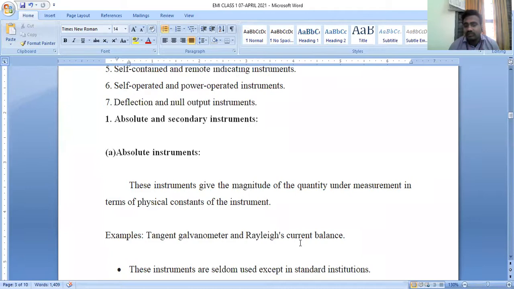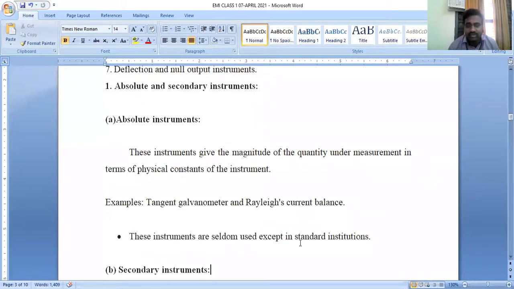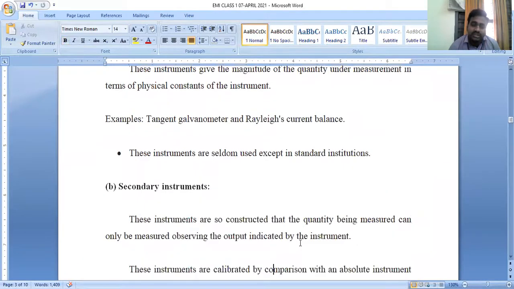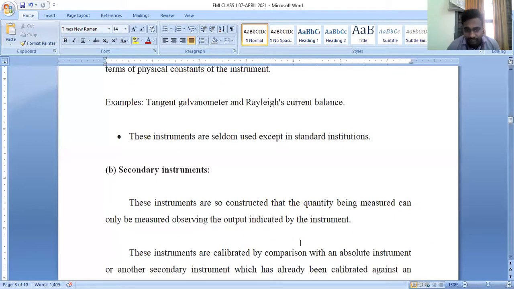Next, what are the various examples of absolute instruments? The tangent galvanometer is an exact example. It's an absolute instrument. How can I say the tangent galvanometer is an absolute instrument? The magnitude or quantity which you are going to measure is in terms of physical constants. That's why the tangent galvanometer comes under the classification of absolute instruments. So the second classification is secondary instruments.